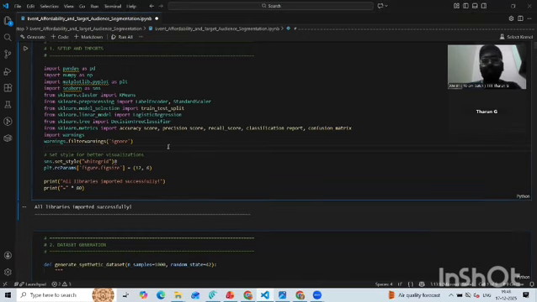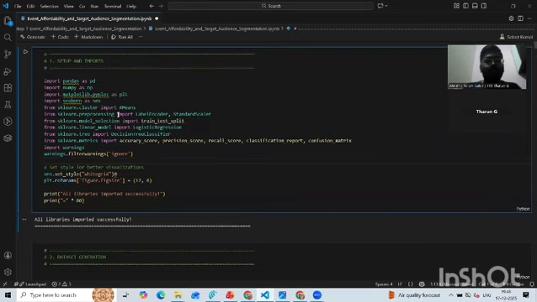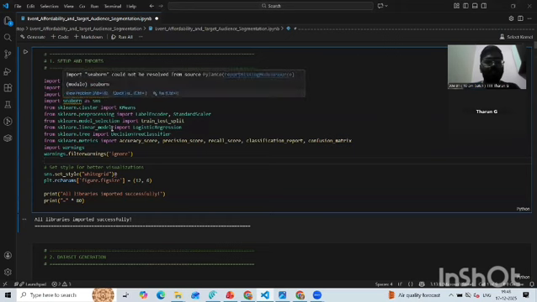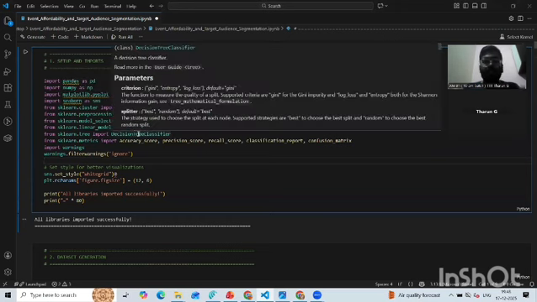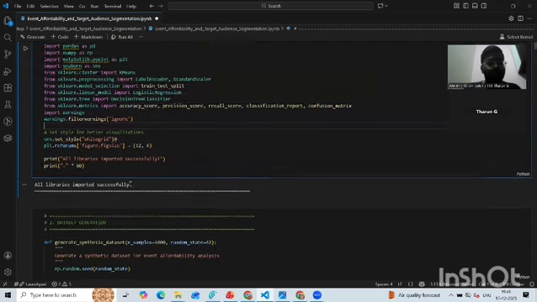As you can see on the screen, this is the first program in the notepad. We imported all the necessary libraries here, including the ML libraries: logistic regression, decision tree classifier, and k-means.